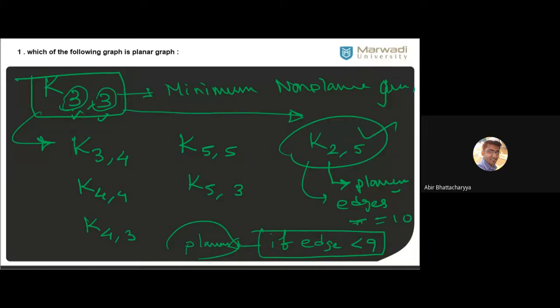K25 is a planar graph because the minimum criterion was K33. In this case, 2 is less than 3, so 2 is less than the minimum. So it is planar. You can show this is a planar graph.